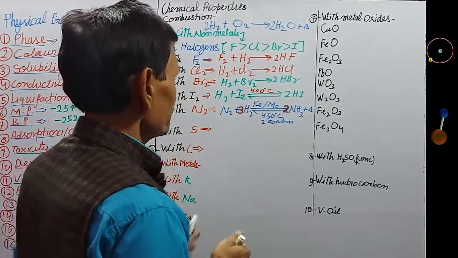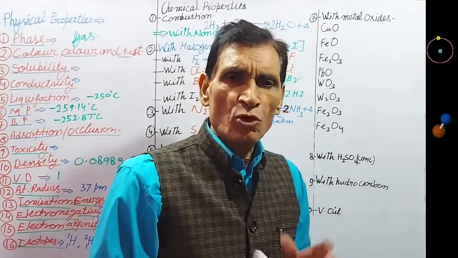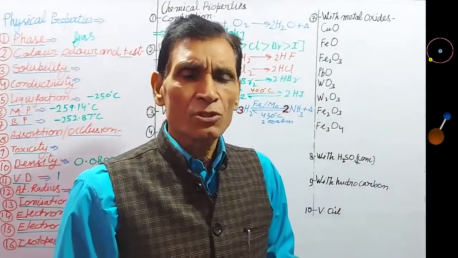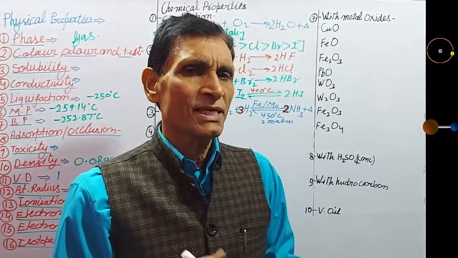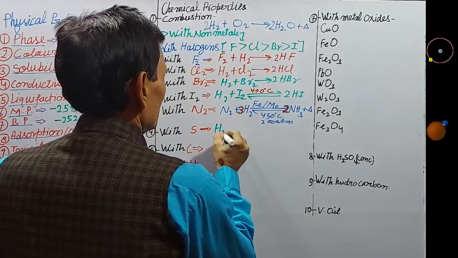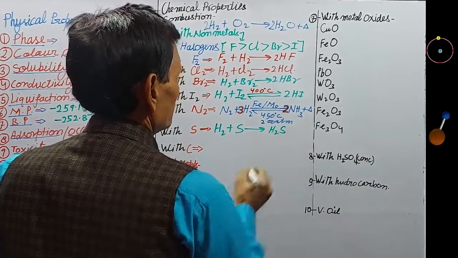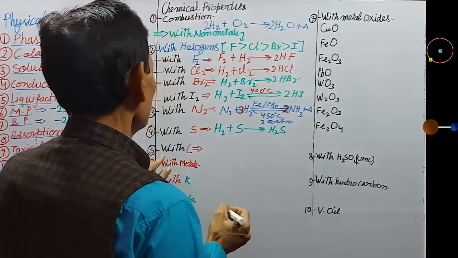Reaction with sulfur. Here hydrogen reacts with sulfur, molten sulfur or boiling sulfur, to form a rotten egg-smelling gas, hydrogen sulfide. Here H2 reacts with molten sulfur to form hydrogen sulfide.